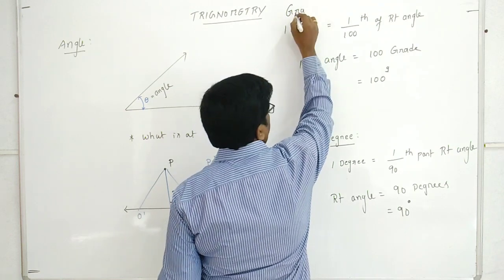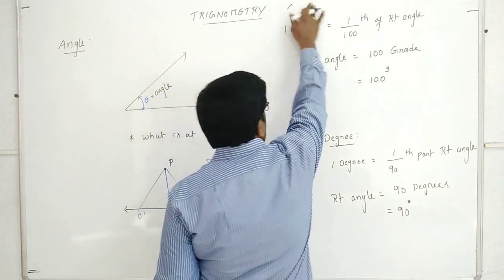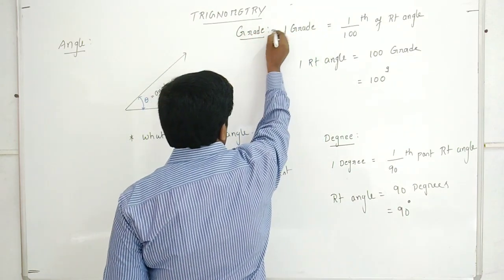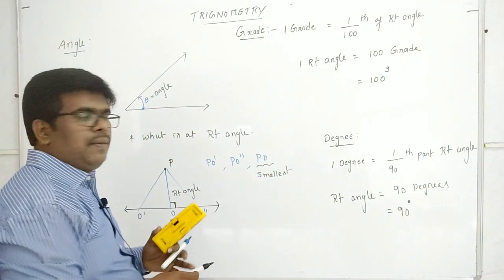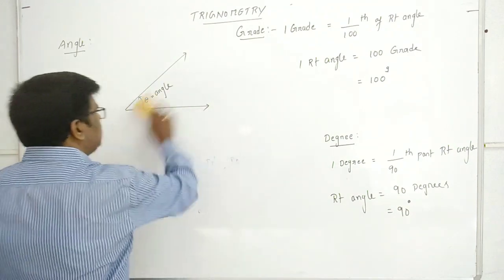Next we are going to discuss another unit, radians. Let us go to the discussion of radians.